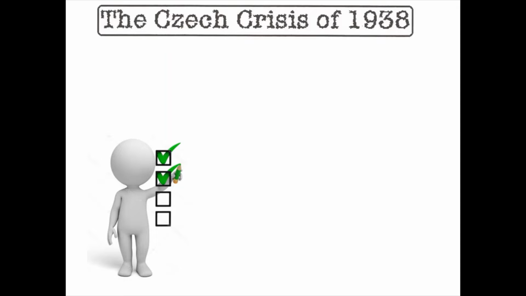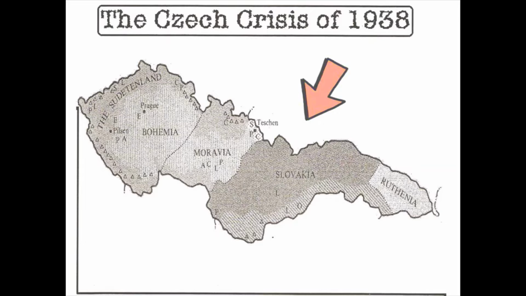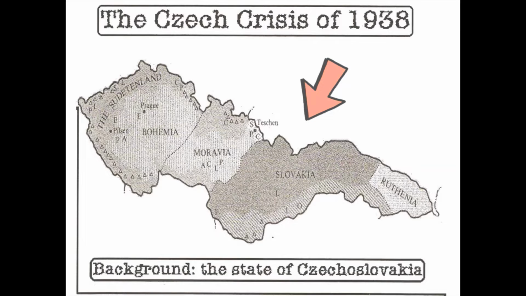Hitler successfully remilitarized the Rhineland and also united Germany and Austria. Next he turned his attention to Czechoslovakia. Before we examine the Czech Crisis of 1938, we need to look at some background information about Czechoslovakia.